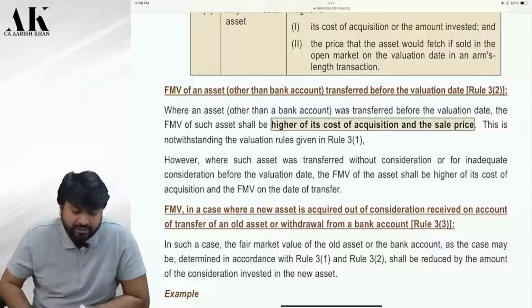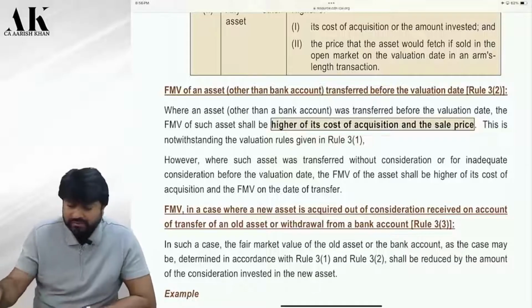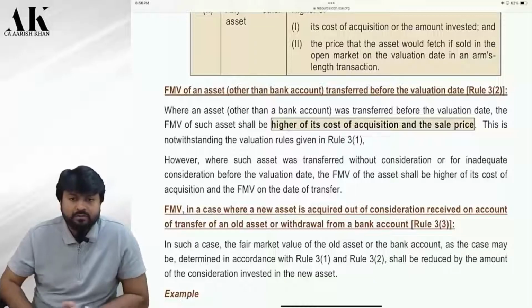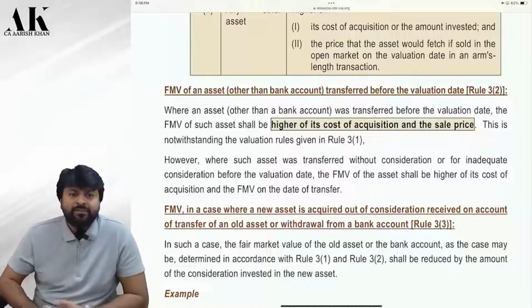FMV in case where the new asset is acquired out of the consideration received on account of transfer of old asset or withdrawal from bank account. Now, this is the third rule, rule 3 sub rule 3. Check. Now, when is rule 3 sub rule 1 applicable?